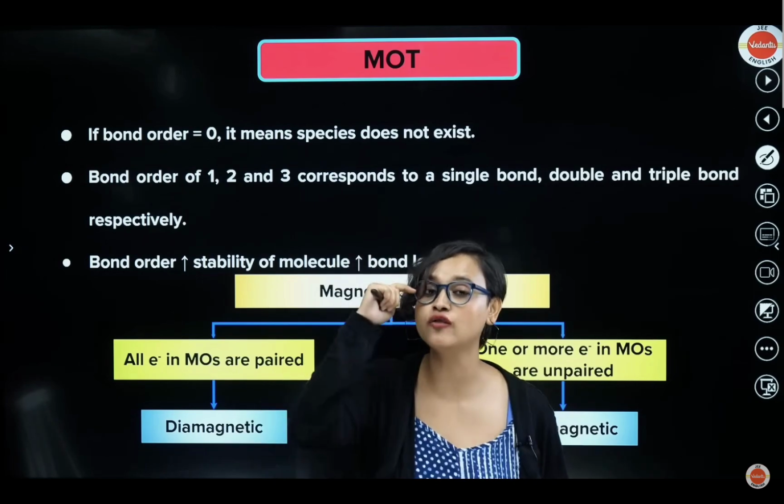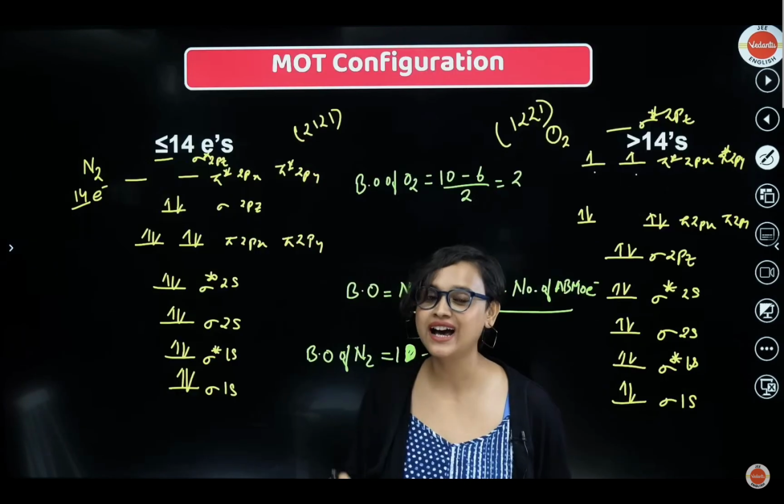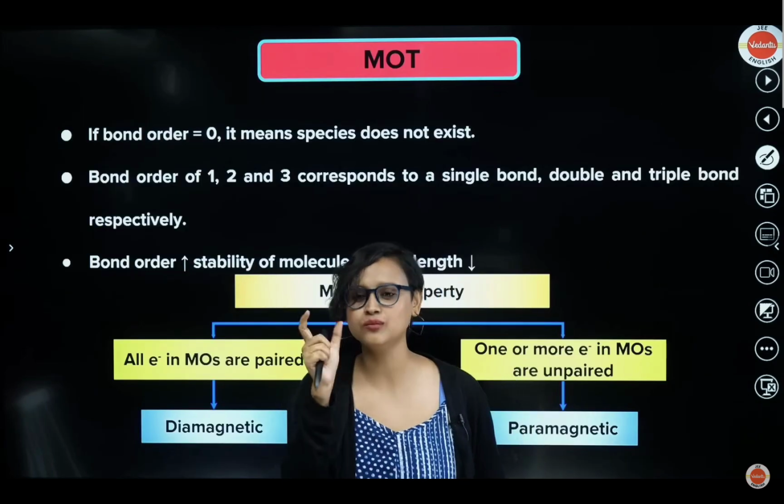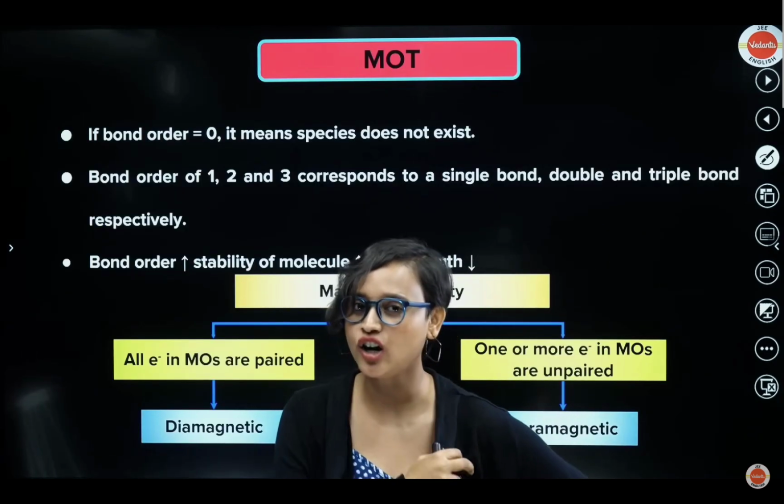Now, if bond order is more, stability of the molecule is more, but bond length is less. So nitrogen has a lesser bond length, oxygen has a little more bond length. Okay, all right, understanding everybody? Got it? Very clear? Absolutely.